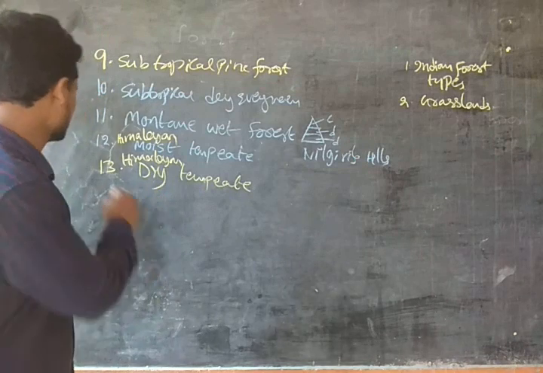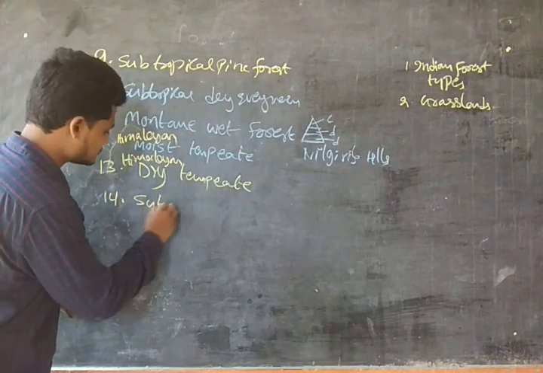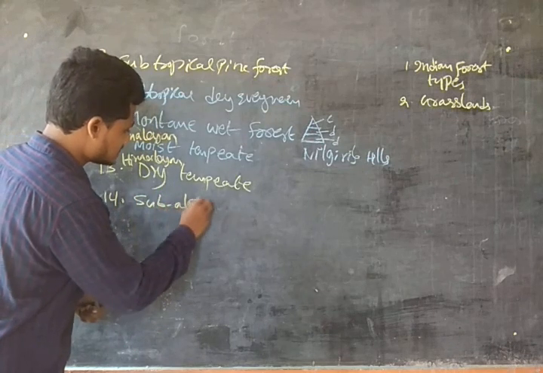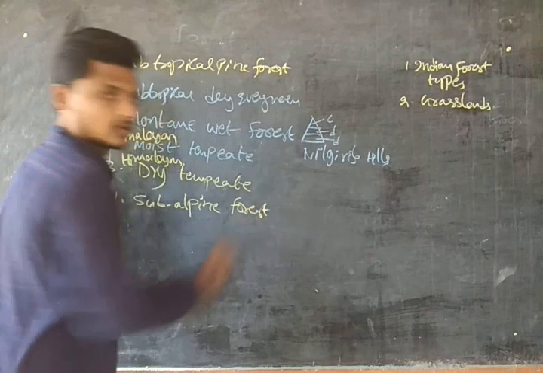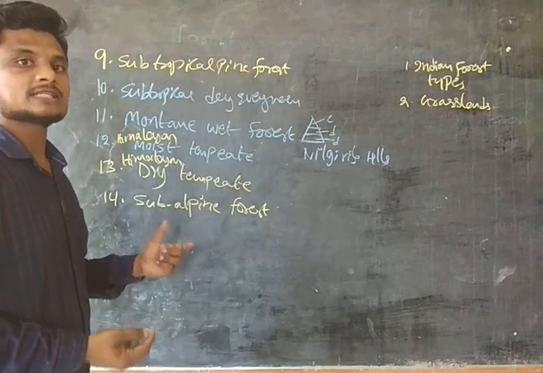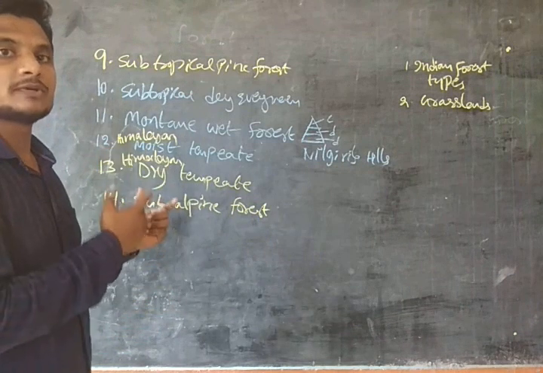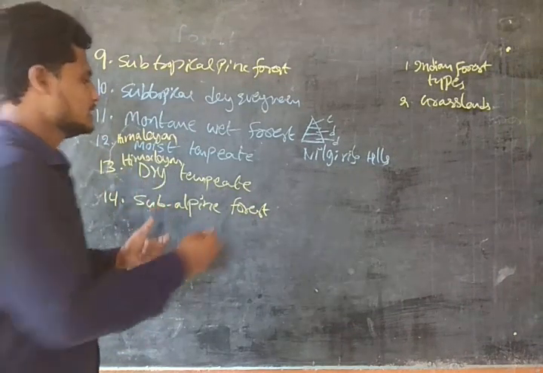After that, we have the subalpine forest. The subalpine forest extends from Jammu and Kashmir to Arunachal Pradesh.